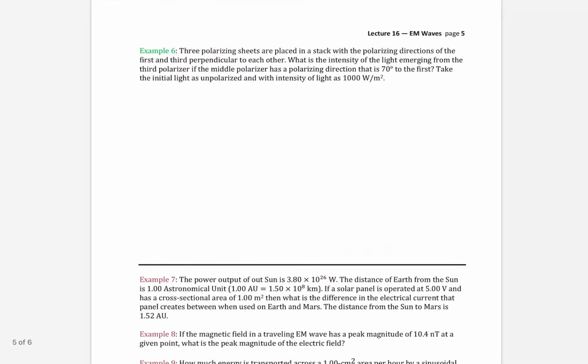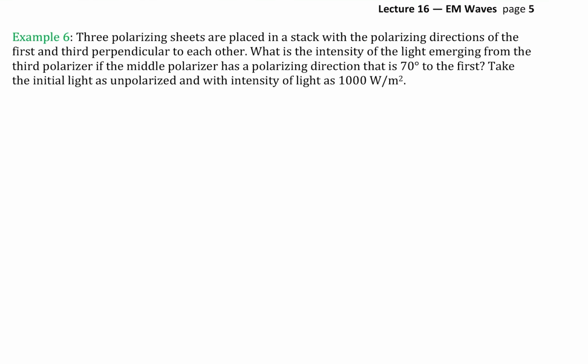Okay, all right, let's do our final example, one with polarizers. 3 polarizing sheets are placed in a stack with the polarizing directions of the first and third perpendicular to each other, all right, which would allow no light between them if it was just the first and the third. What is the intensity of the light emerging from the third polarizer if the middle one has a polarizing direction that is 70 degrees to the first, okay? And take the initial light as unpolarized with an intensity of 1,000 watts per square meter.